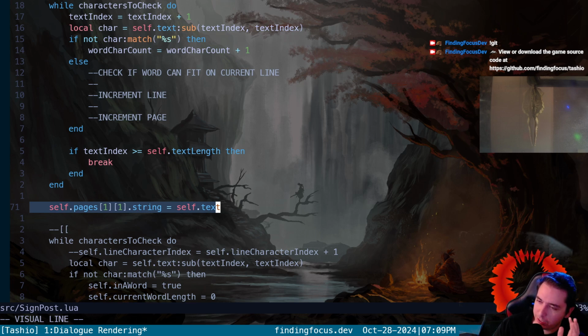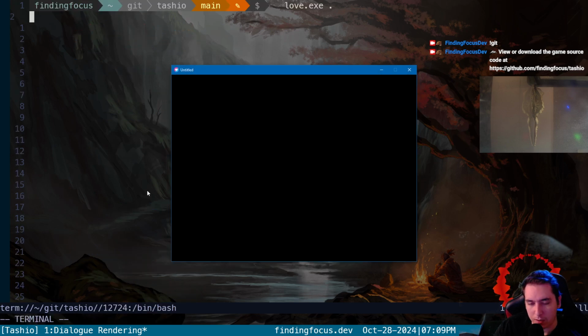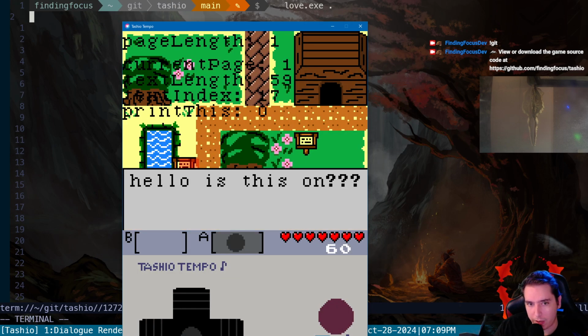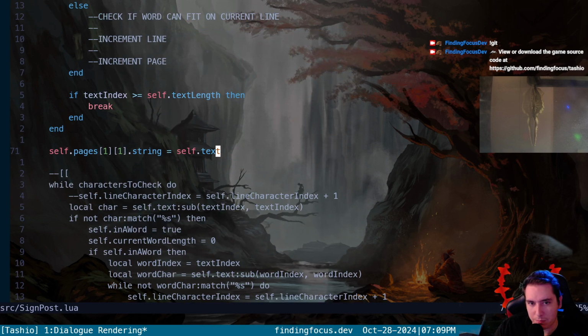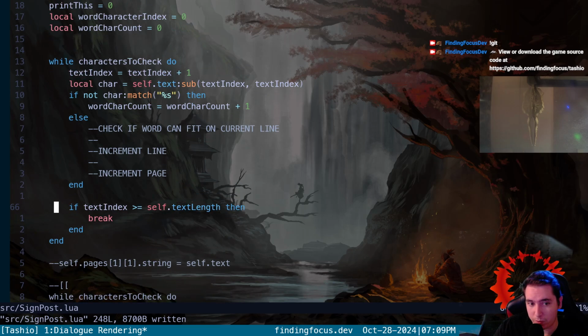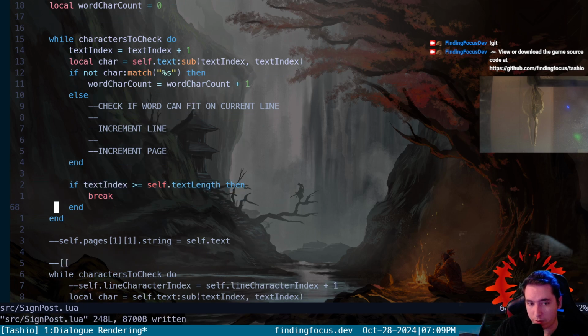All we're doing is saying, take the self text, put it in this string, and let me see it. Because I just want to make sure. Yeah, cool. So it does seem to pull that. So now we just need to populate this string on a line-by-line basis. So we know our while loop correctly exits once we've reached the end of our text input.